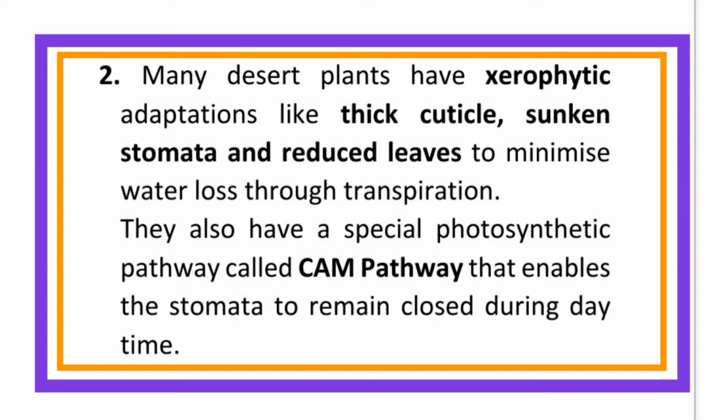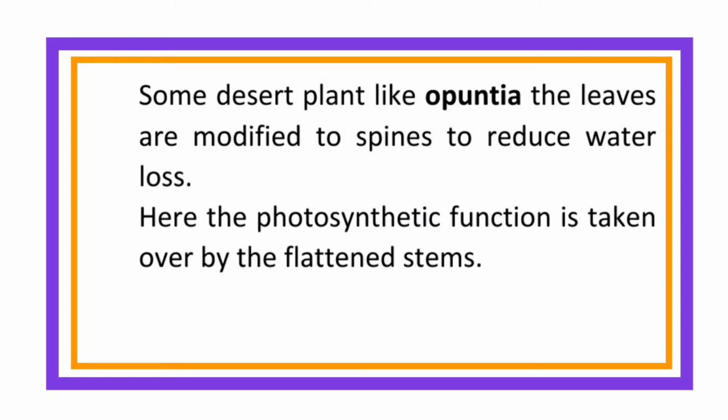Many desert plants have xerophytic adaptations like thick cuticle, sunken stomata, and reduced leaves to minimize water loss through transpiration. They also have a special photosynthetic pathway called CAM pathway that enables the stomata to remain closed during daytime. In some desert plants like Opuntia, the leaves are modified to spines to reduce water loss. Here the photosynthetic function is taken over by the flattened stems.